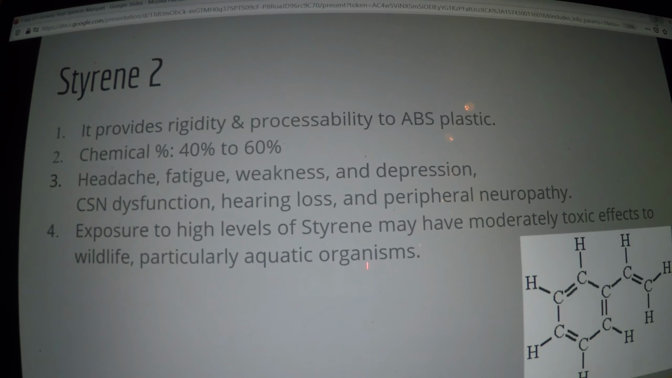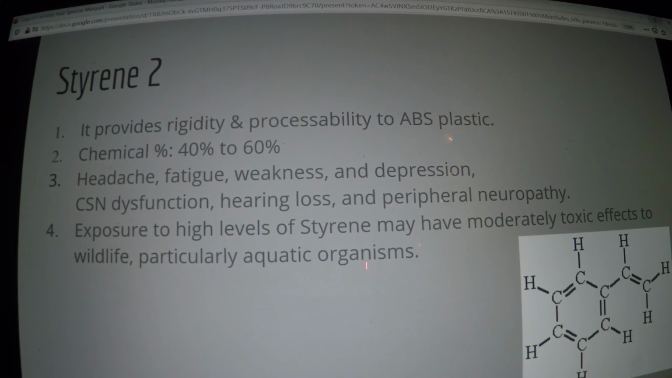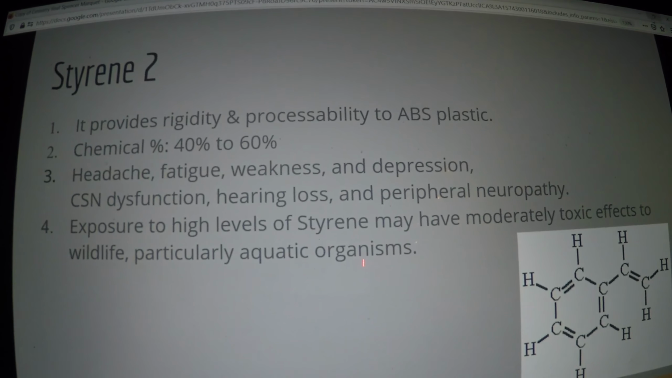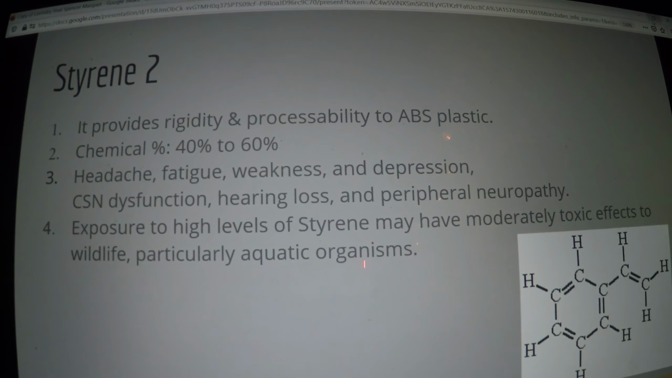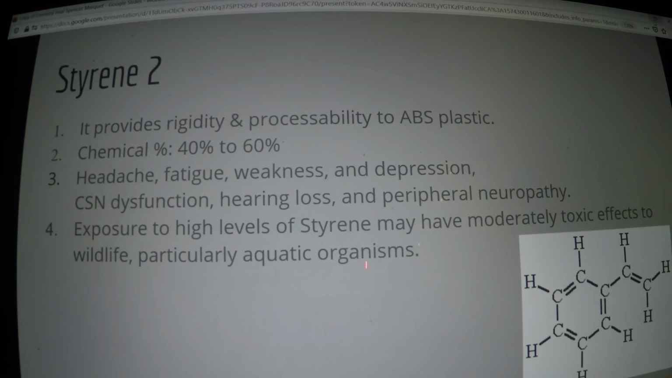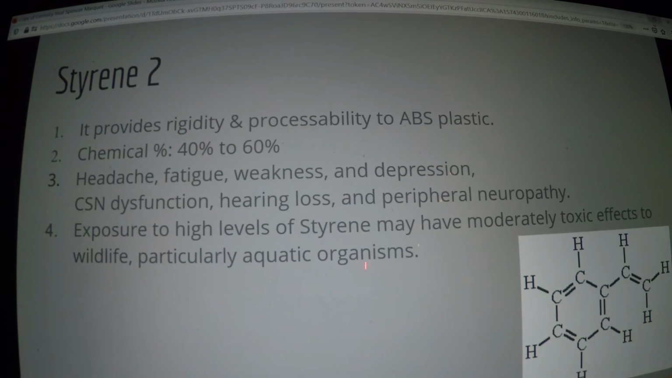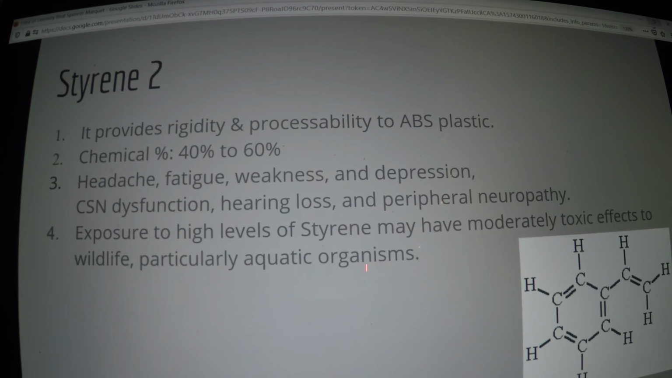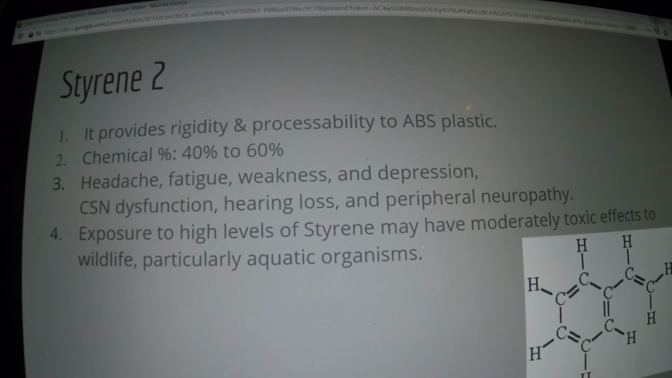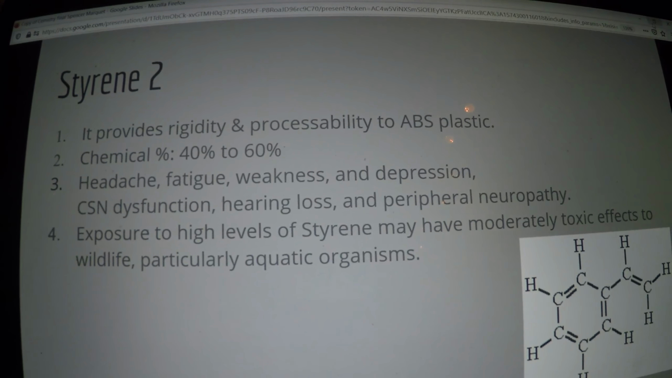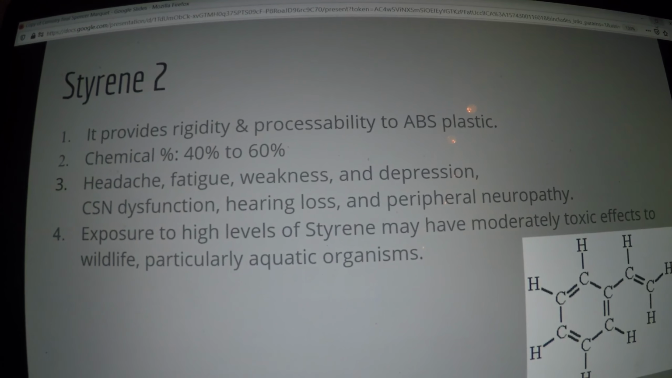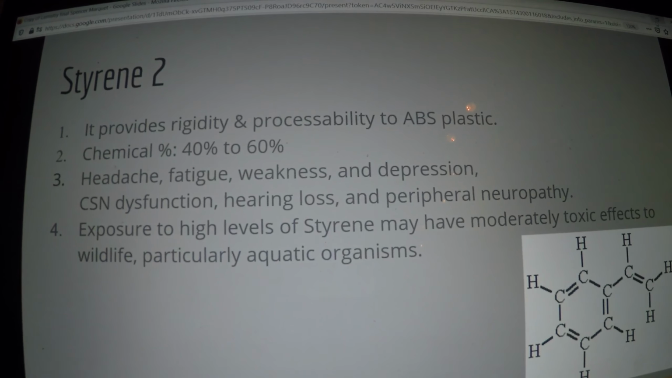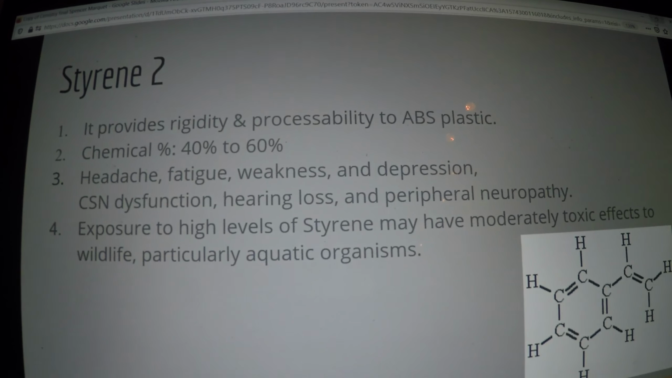This chemical provides a rigid structure to the plastic and allows it to be processed more easily. The chemical percentage is 40 to 60%. Some symptoms from high exposure are headache, fatigue, weakness, depression, hearing loss, and peripheral neuropathy. Exposure at high levels to the environment can have toxic effects on wildlife, particularly aquatic organisms.